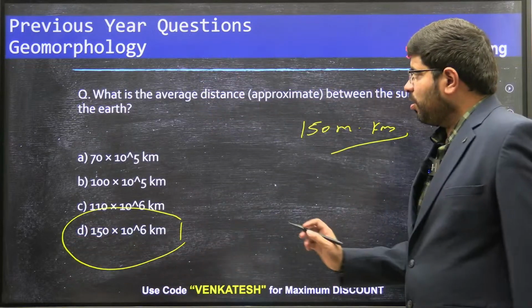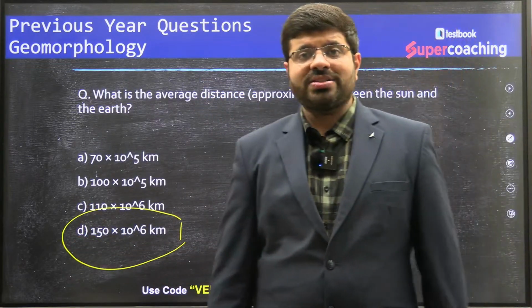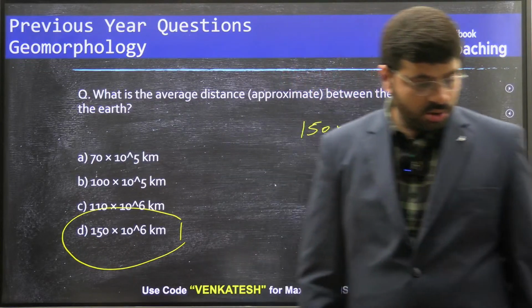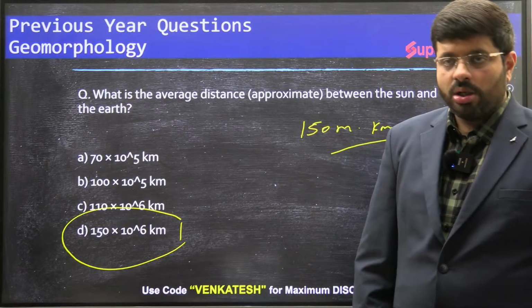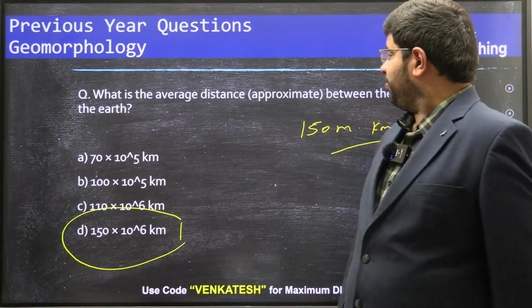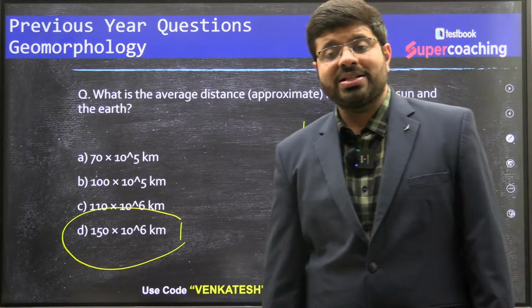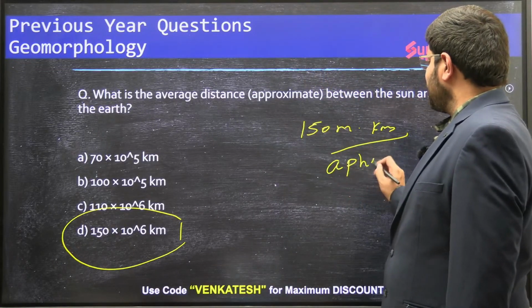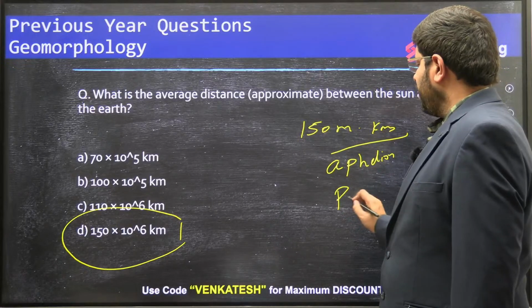Now, what is the shortest distance and what is the longest distance? What do we call those days? Longest distance and shortest distance. Do you remember these words? The average distance, aphelion, perihelion.